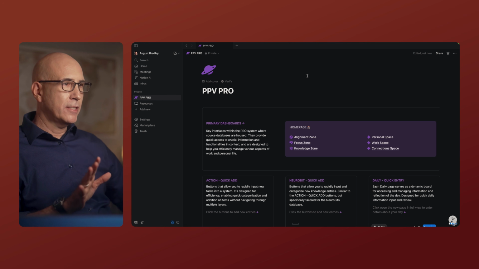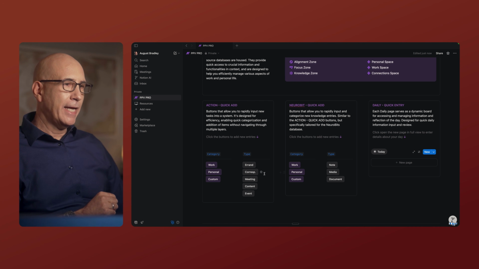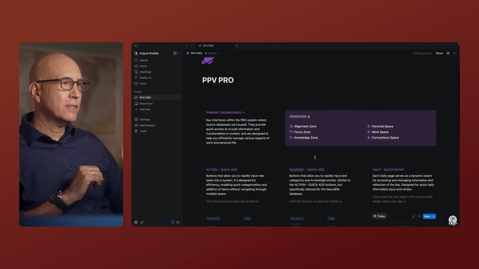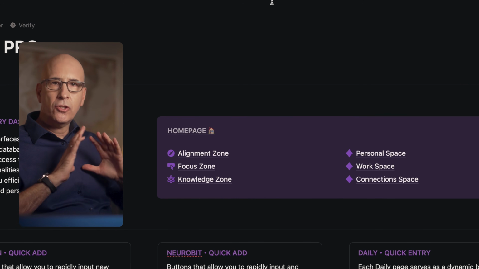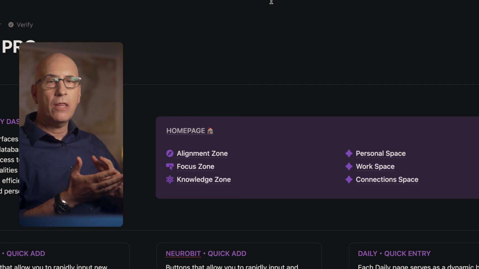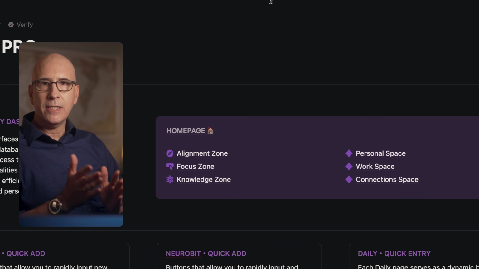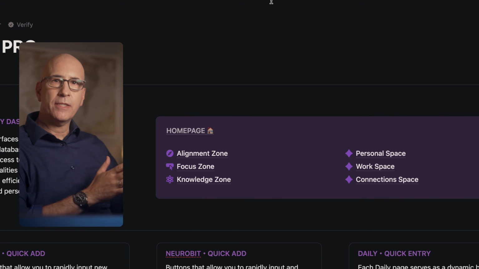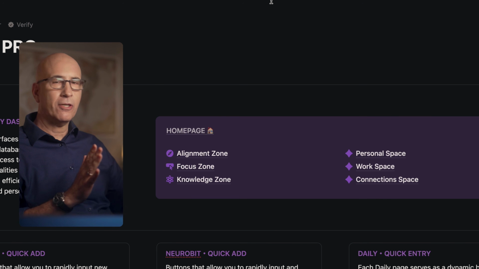The dashboard is really just an introduction to the various aspects of the system. It's got some quick buttons to add various types of entries. These entries will make more sense once we walk through the system. But the whole system is really structured around 3 super mega capable dashboards: the alignment zone, the focus zone, and the knowledge zone. Just like we talked about previously, PPV is about 3 things: focus, alignment, and knowledge resurfacing in the right time and place. So you'll see these 3 zones are perfectly structured for those objectives.